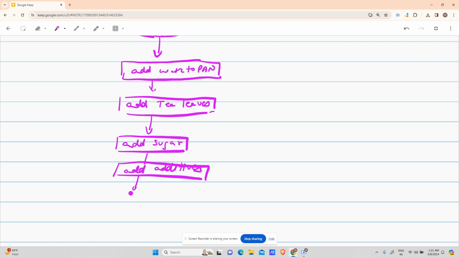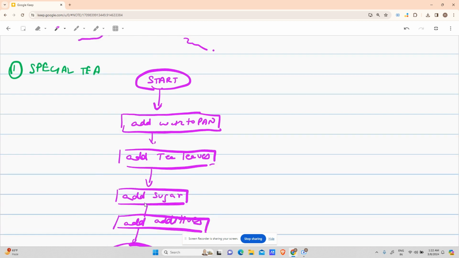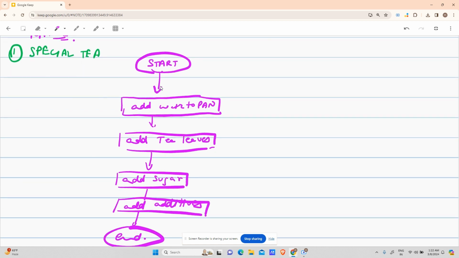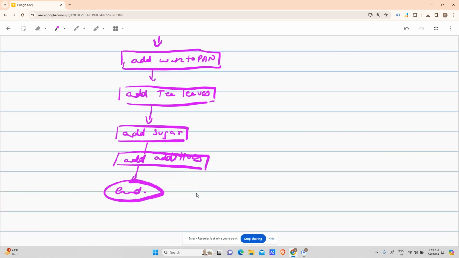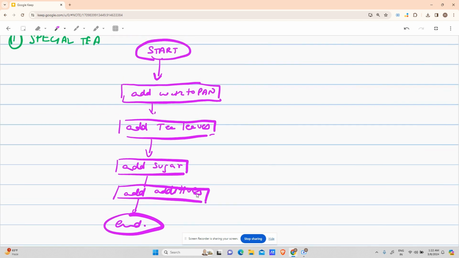And after boiling, end. Because the problem statement was to make the specialty, not drink it. Okay, so there is a change. We have to make the specialty and leave it alone whether to drink it or not. That is not a problem. We have to make it. So what did I do? I started it. I added water to the pan. I added tea leaves. I added sugar. I added additives, and then I end. Right. So I don't think there is any problem, right?